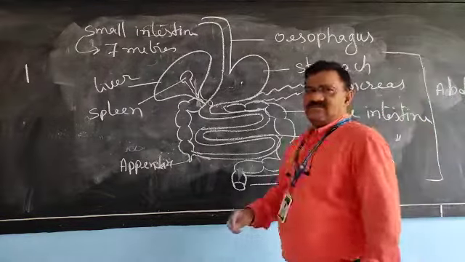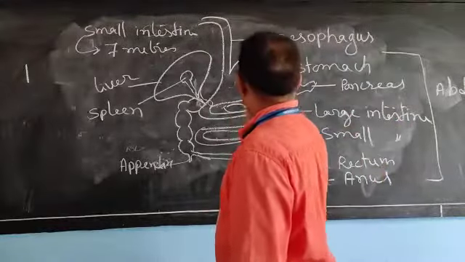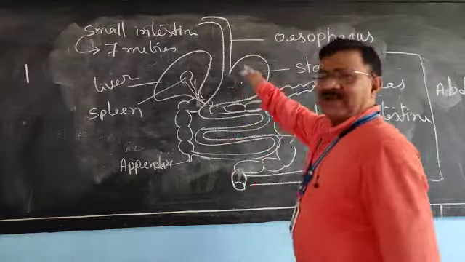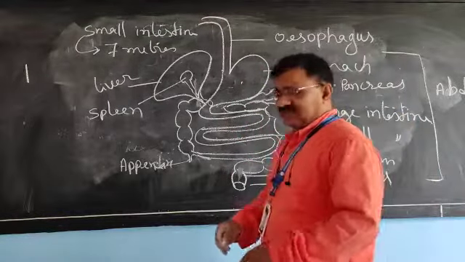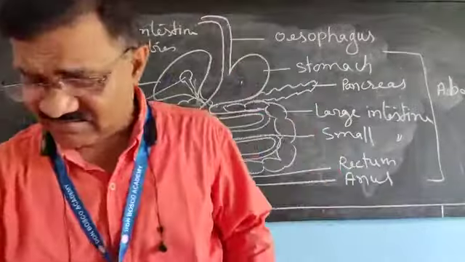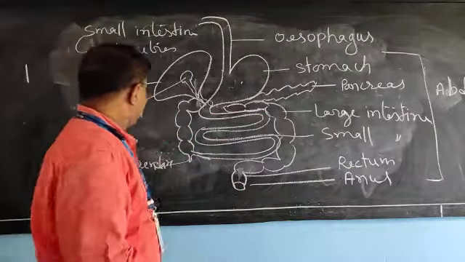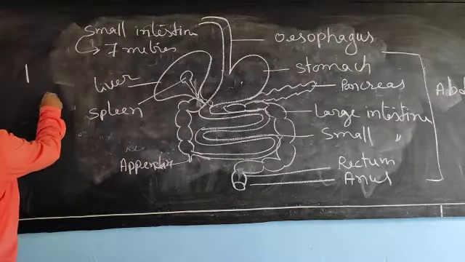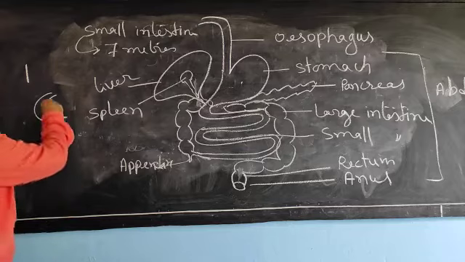Abdominal cavity. Now, it is separated by the diaphragm. Our food reached here. See the first part of the small intestine. See here, this is the first part of the small intestine.